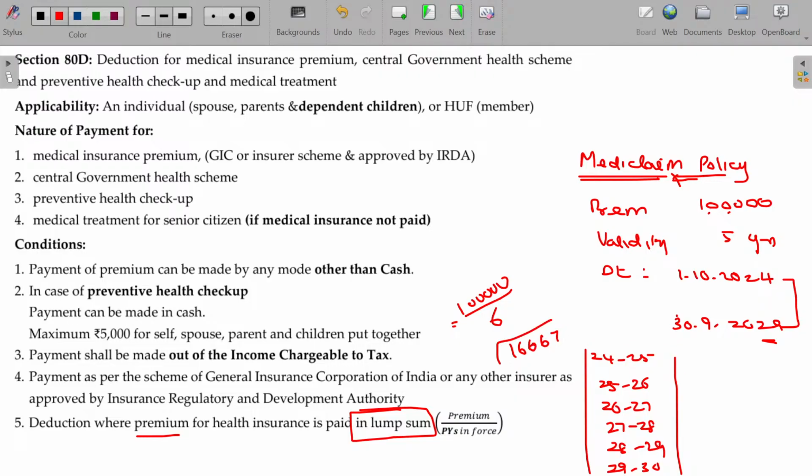16,667. So you can claim the deductions to this extent every year. 16,667 this year, restricted to 25,000. If the lump sum premium is paid, you have to divide the entire premium paid over the effective validity in terms of previous years. It is not 5 years. See, premium paid in total is the numerator, previous years in force will be the denominator. Hope you will be now able to understand this one. Clear? Hope you will be now able to understand the section 80D.